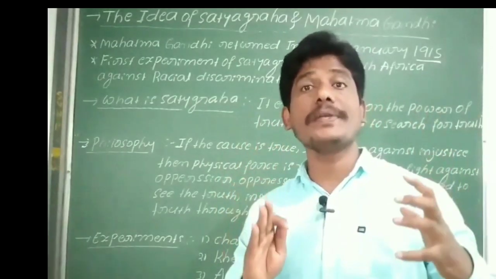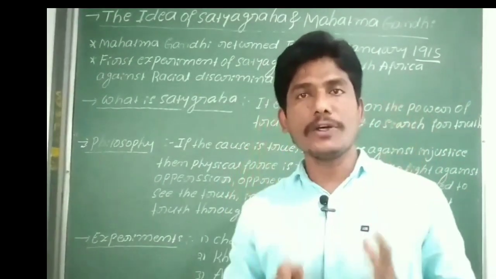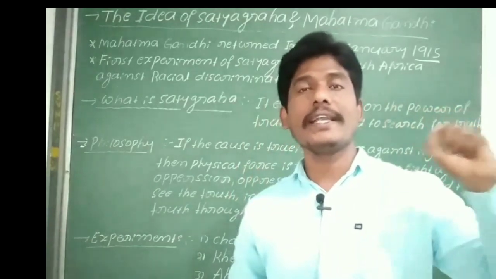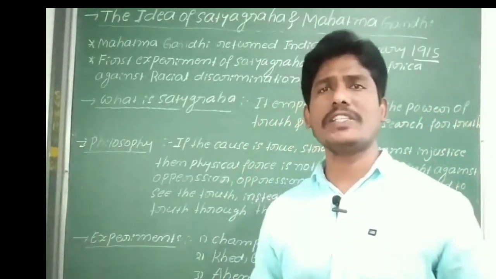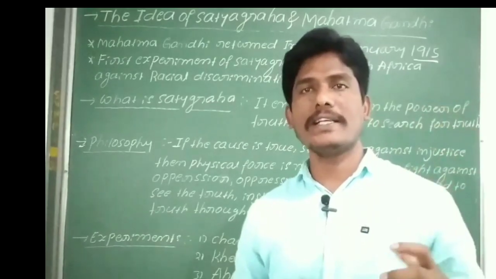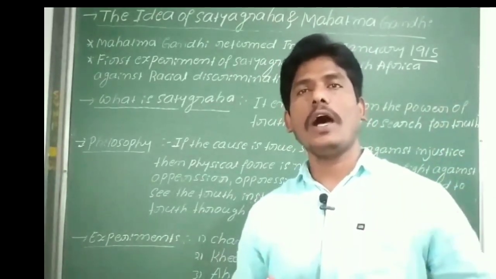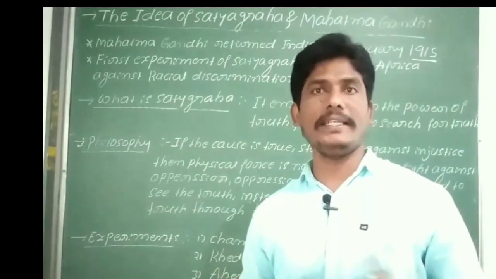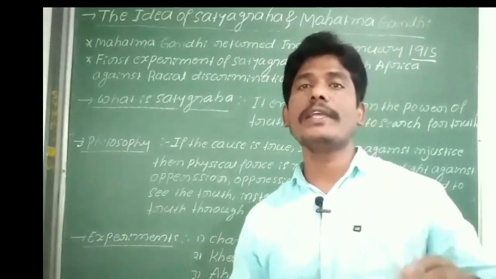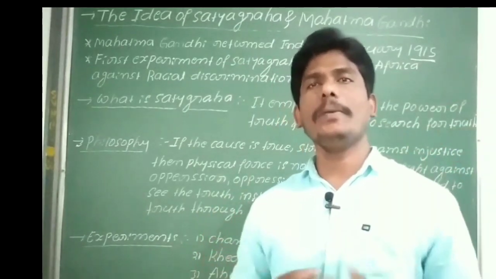The first experiment of Satyagraha was used in South Africa against racial discrimination. About the racial regime we already studied last year: how the black people and the white people were discriminated against, and how the white people were dominant over the black people.